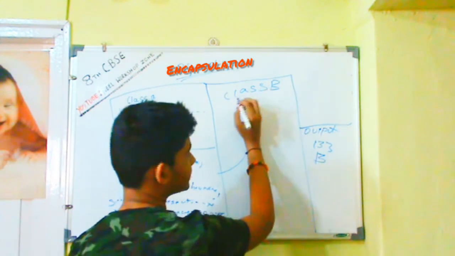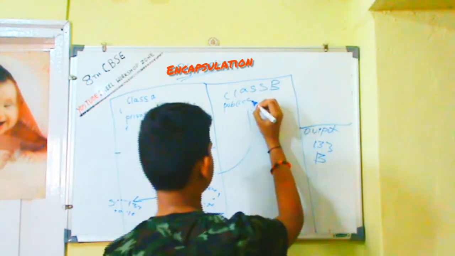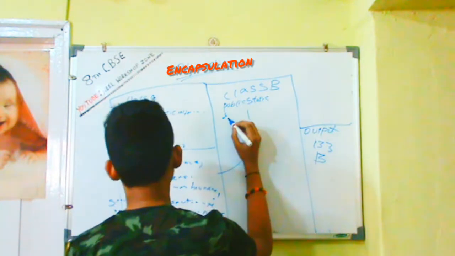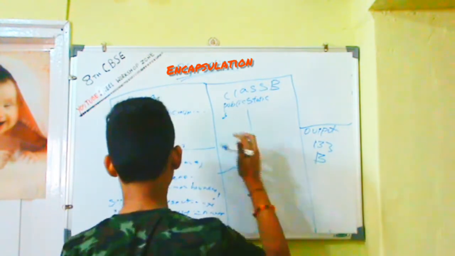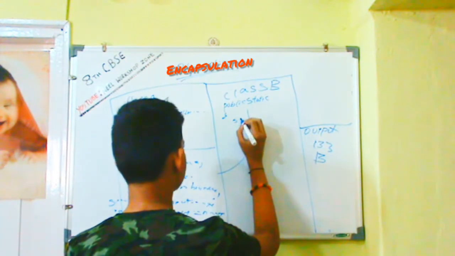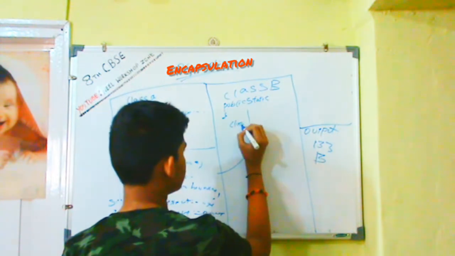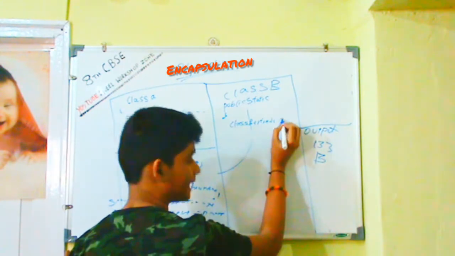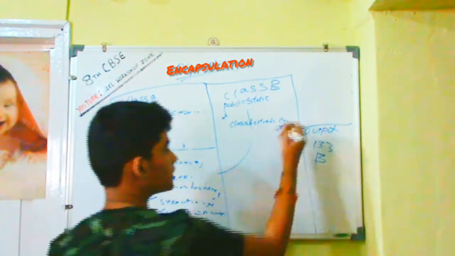Now let's take a new class, class B. Let's write public or private, it's your wish. You can write your program, I'll just come directly to the point. S dot... this is not how it works. I'm just giving an example of how it works. I'll go into this in the practical episode. This is just how it works. Class A.